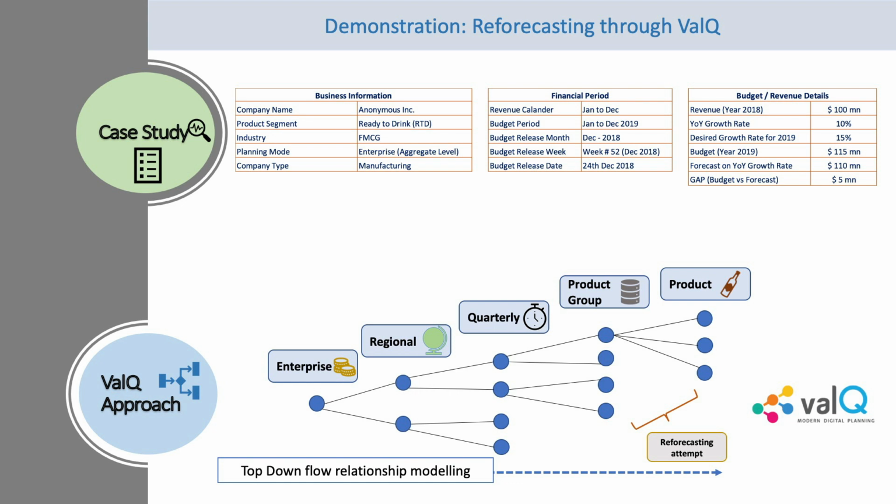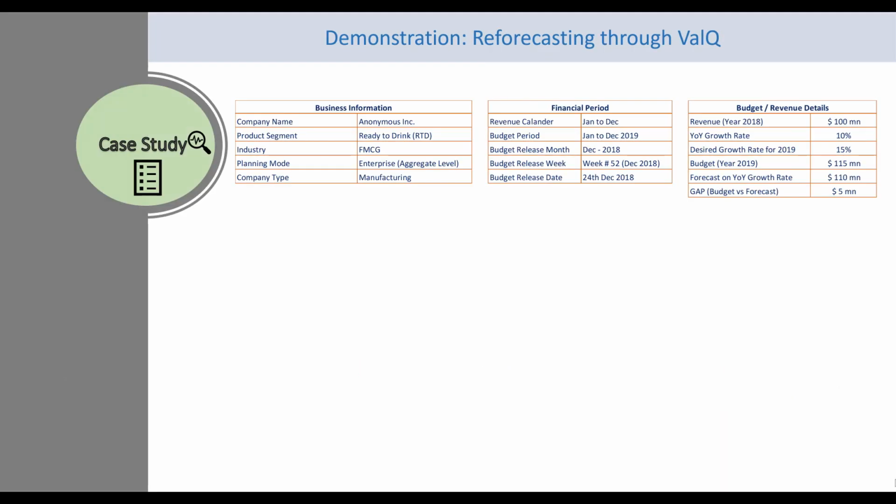Some of the informatives are so in depth and cover topics on how to structure and design the data using this tool. Hence, in this video, I will straight away get on to the topic and showcase a way to reforecast and match an enterprise's budget on sales target. Sales target is the revenue from the goods sold. So you can see on my screen that we have a case study here, and we are going to see how ValQ will help us to reforecast with one of the methods practiced in the real world.